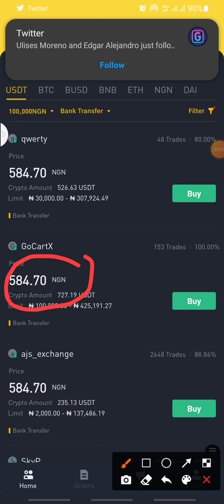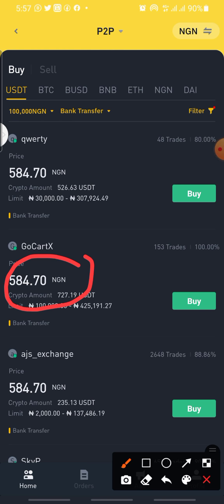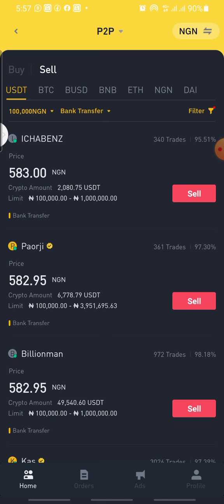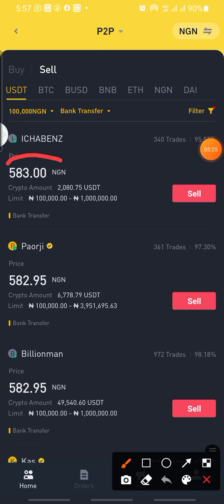This particular rate is what I'm talking about, so that you will not get yourself confused. 584.70. You minus it from, if you go to this particular side again, now you see it's 583. Here is the 583 I'm talking about. You see that is a 1.7 difference.